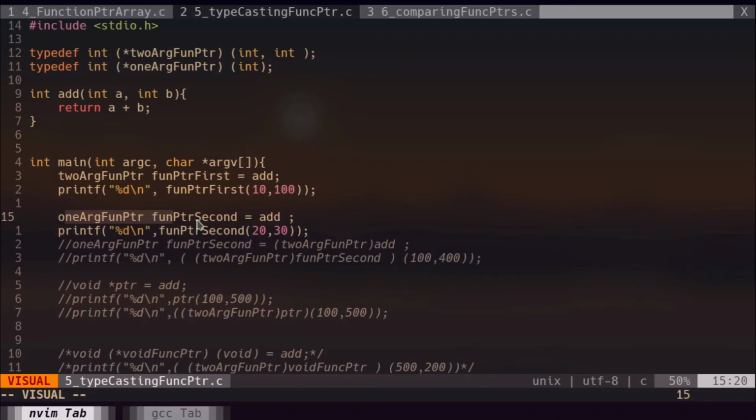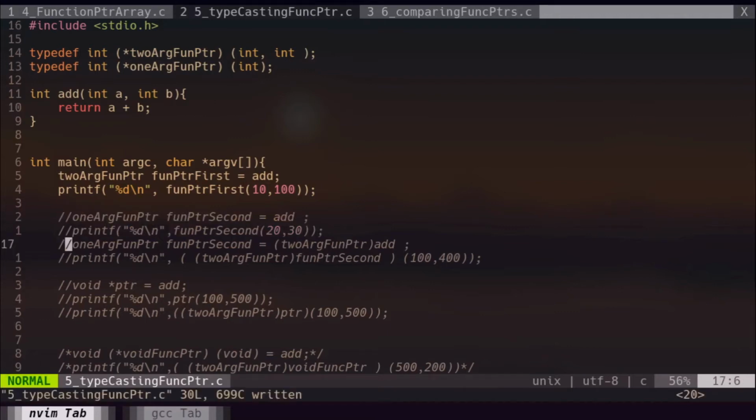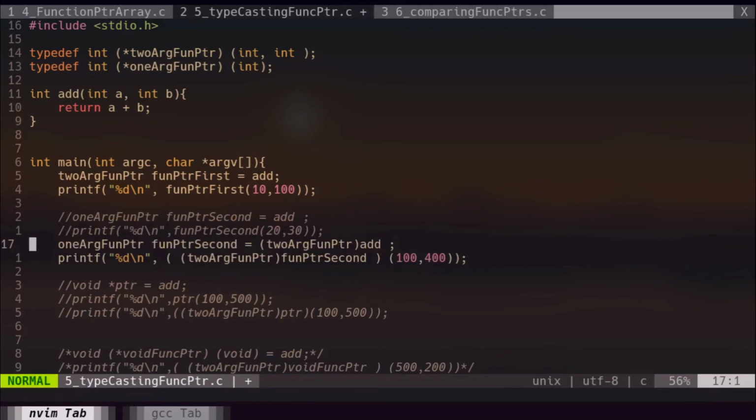This is the case where we use function pointer typecasting. So I will comment out these two lines and uncomment the two lines below. It's very simple. Like we typecast different types in C, the same rules apply for function pointers. First of all, here I need to assign the add function address to this funcptr second, and since we know that is not valid and it will show us a warning, we first of all typecast the add. So there is a little error in this code, so I will change it. There was an error in this code and I changed this, as you may see.